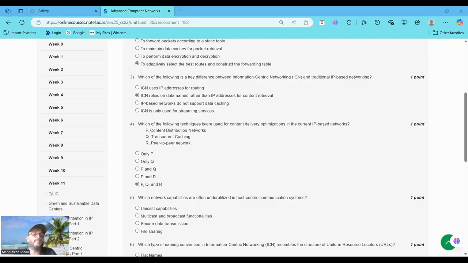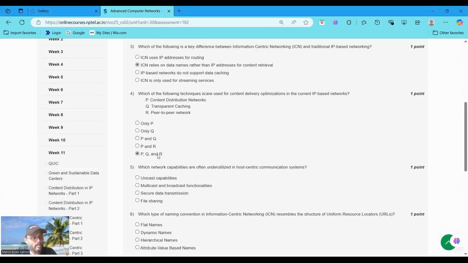The last option is peer-to-peer network, such as BitTorrent, also used for content distribution, where peers share content directly, reducing reliance on the central server. So all three techniques, that is P, Q, and R, are used for content delivery optimization in IP-based networks. That's why we choose the last option, option number E.